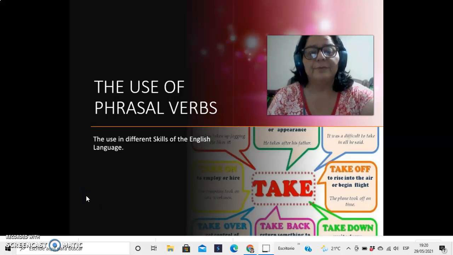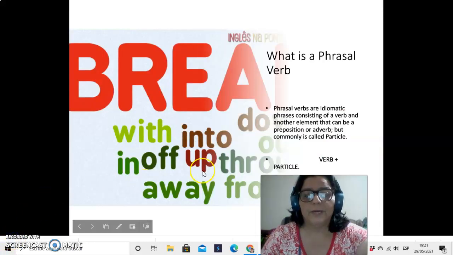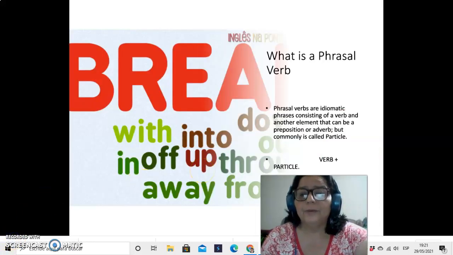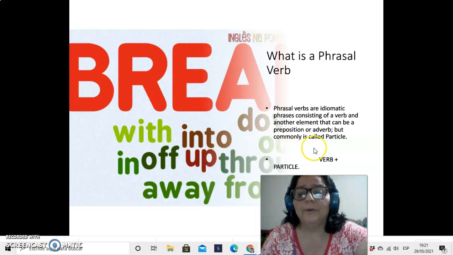The use of phrasal verbs. Which are phrasal verbs? Phrasal verbs are like idiomatic words that we can use for speaking and for writing. Okay, what is a phrasal verb? Phrasal verbs are idiomatic phrases consisting of a verb and another element that can be a preposition or adverb. In this case, it is called particle.